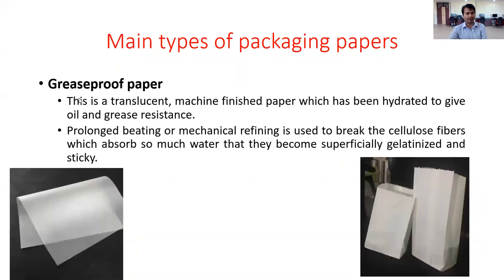Then grease proof paper. This is translucent machine finished paper that has been hydrated to give oil or grease resistance. So this is the grease-proof paper. Basically, this grease-proof paper is used for wrapping fat products or fat-rich food, the food which has more fat. Grease-proof paper is used for wrapping that kind of food.